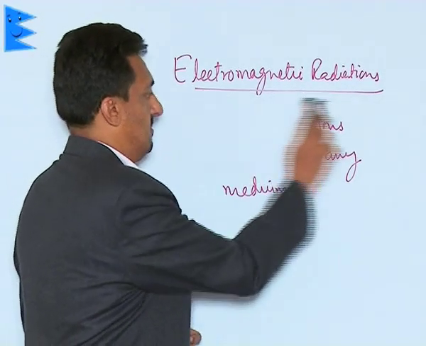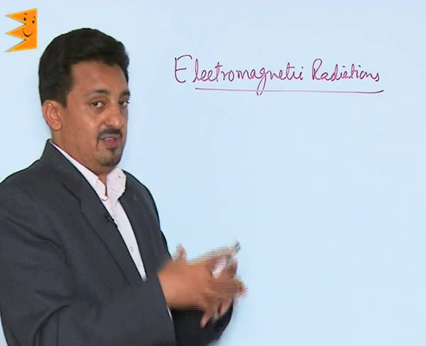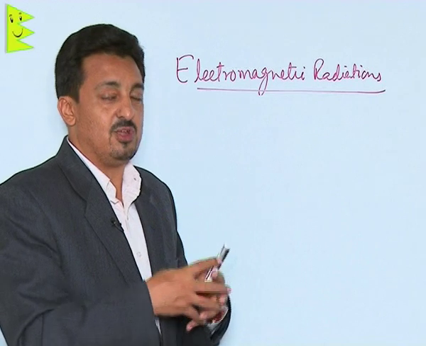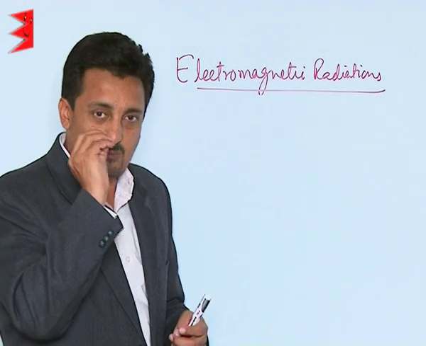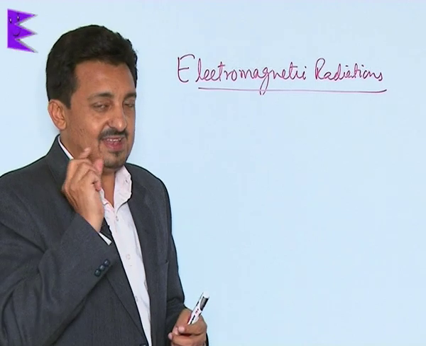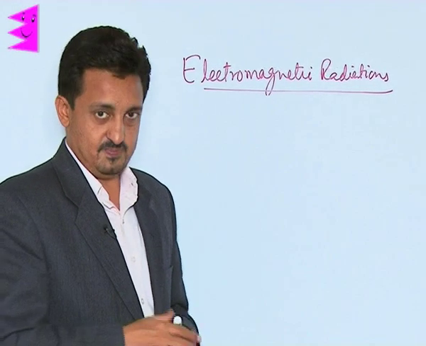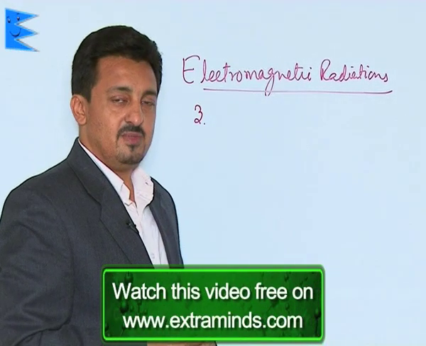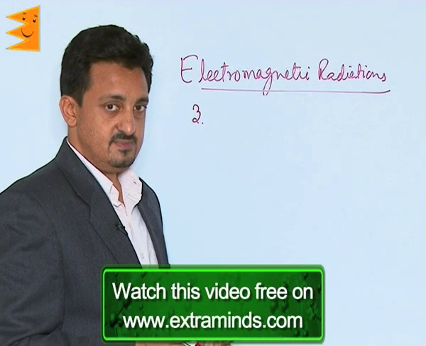The next most important thing about the EM radiations is so that we can understand. See, the basic purpose of going into the postulates or the points of Planck's quantum theory of EM radiations is so that we can understand this normal light, which we technically call EM radiations, in a much better way. The third point, the most important point, is regarding the EM radiation spectra.